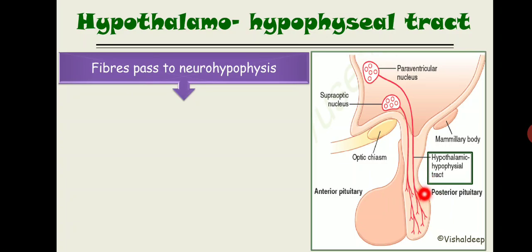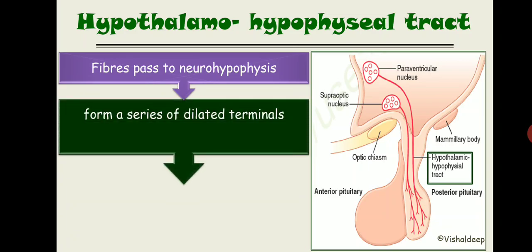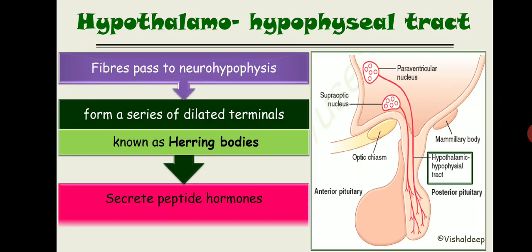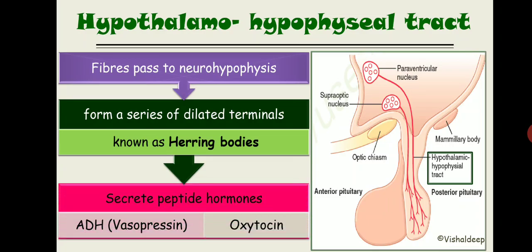Inside these dilated terminals there are granules, and inside the granules the hormones oxytocin and vasopressin are situated. That dilated portion of the nerve terminal is known as Herring bodies, and it secretes the peptide hormones ADH and oxytocin.